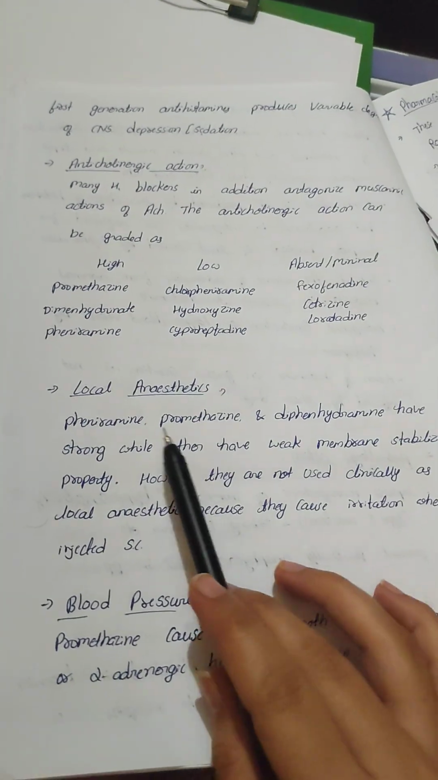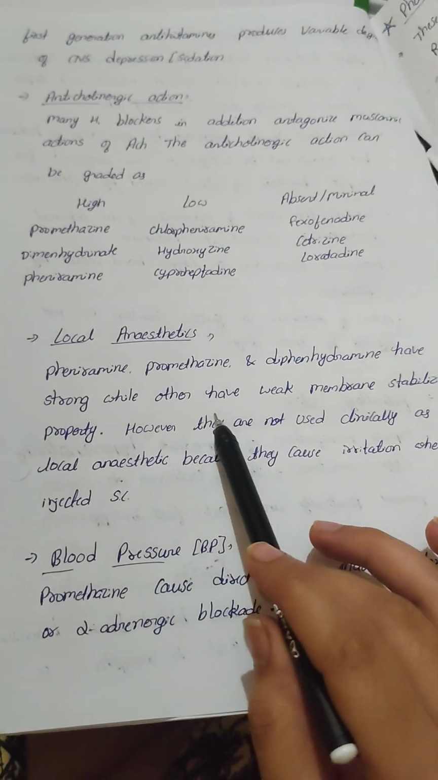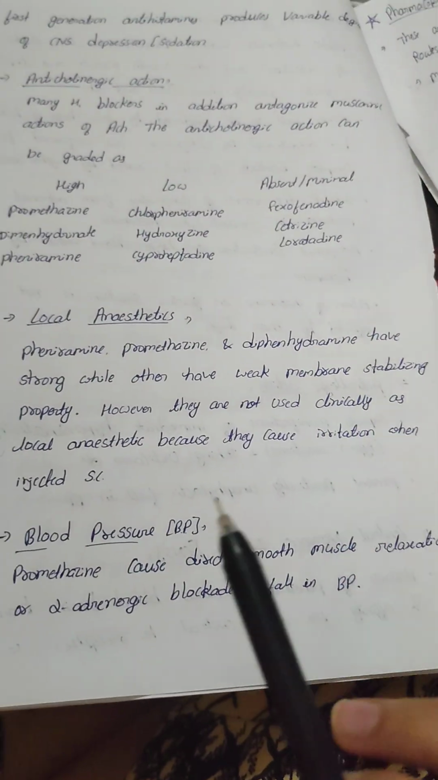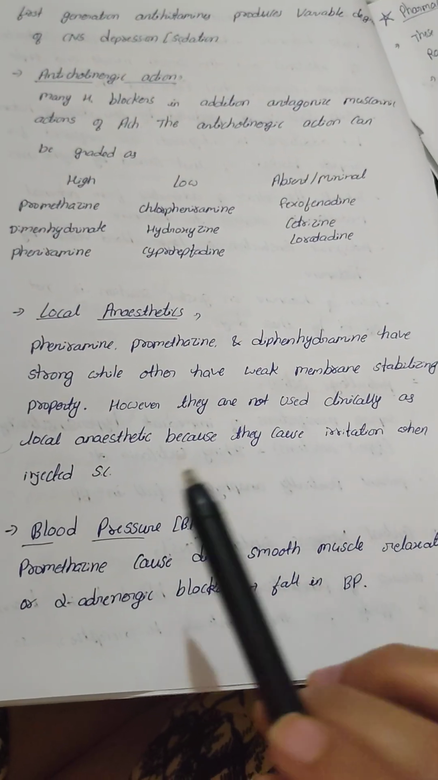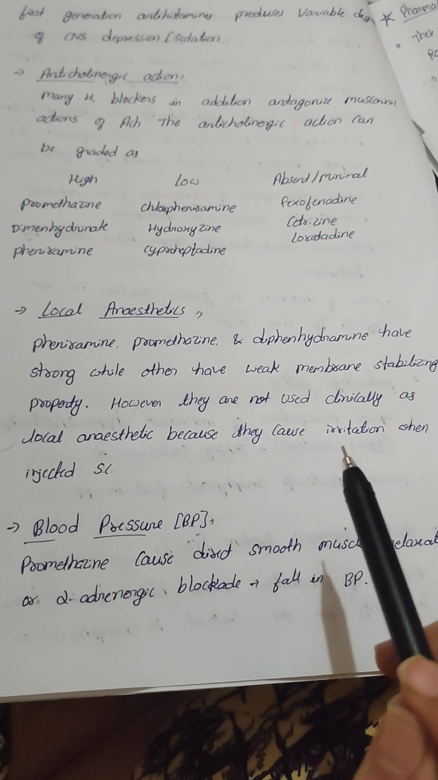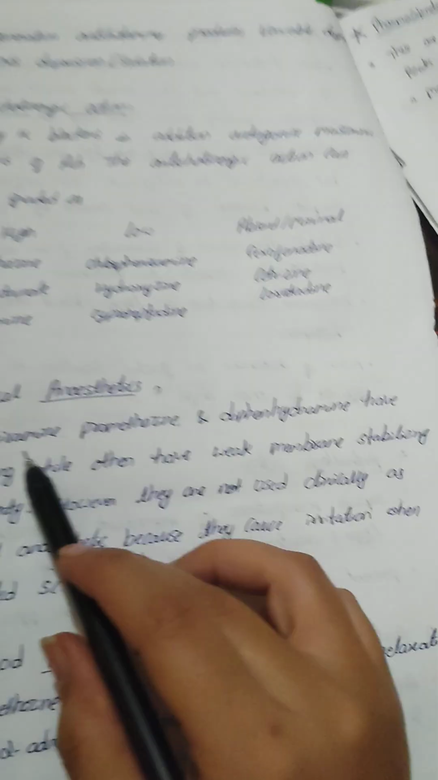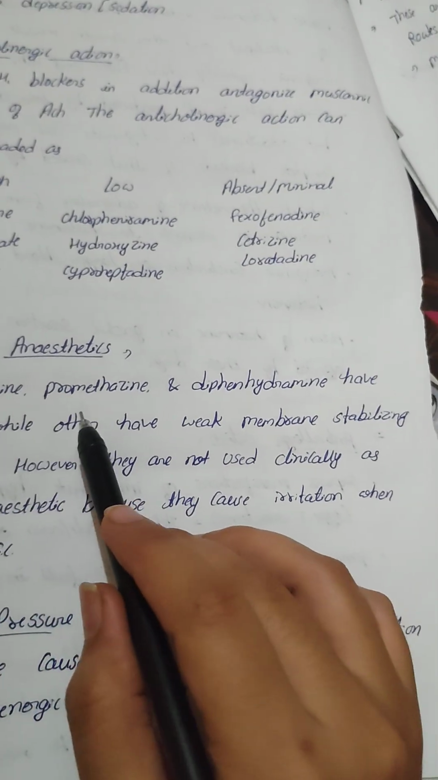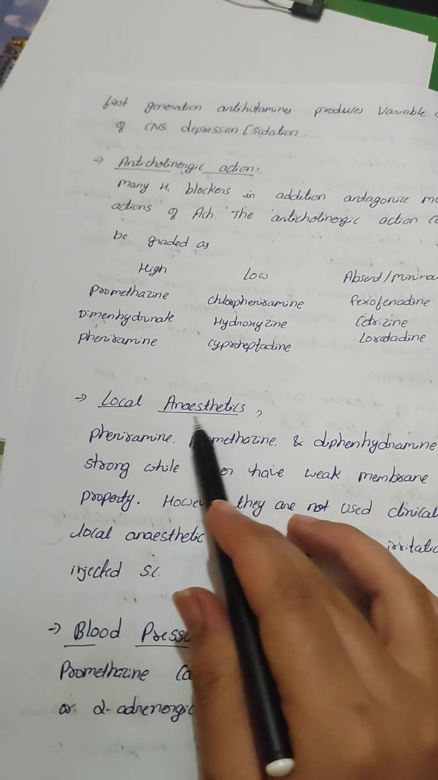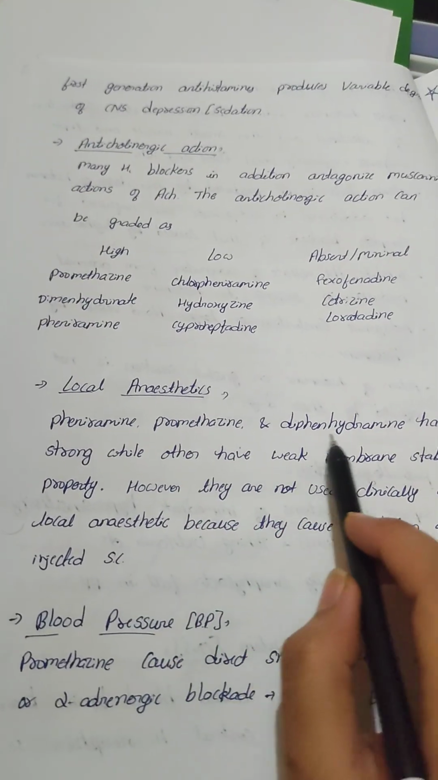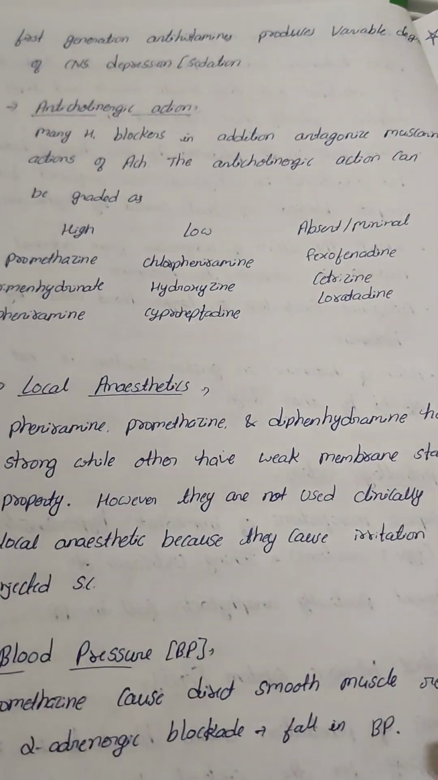Local anesthesia: pheniramine, promethazine, diphenhydramine have a strong, while others have a weak membrane stabilizing property. However, they are not used clinically as local anesthetics because they cause irritation when injected subcutaneously. So pheniramine and promethazine are the most effective drugs that produce local anesthetic action. So these are the low recommended uses of H1 receptor antihistamines.